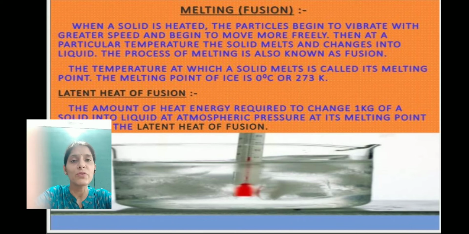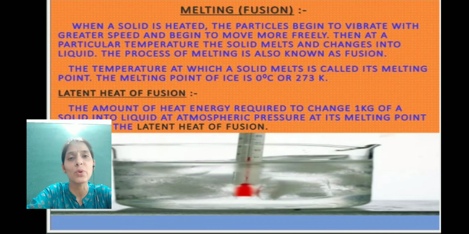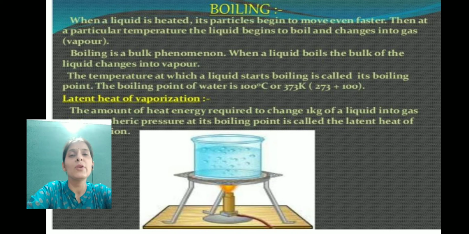Latent heat of fusion is defined as the amount of heat required to change 1 kg of solid into liquid state at atmospheric pressure and at its melting point. In case of ice, the latent heat of fusion is around 3.36 into 10 to the power 5 joule per kg. Now let's talk about the next, that is boiling.